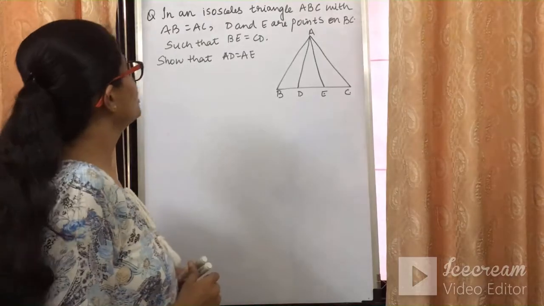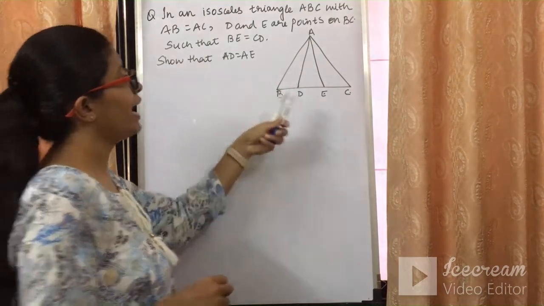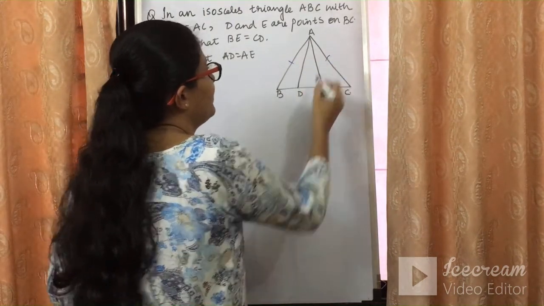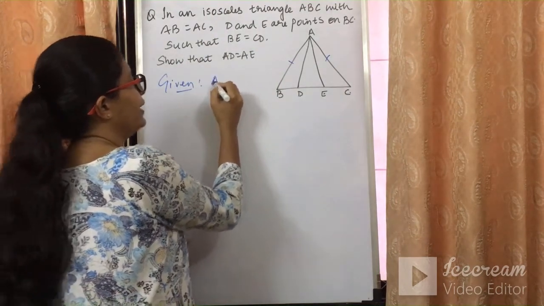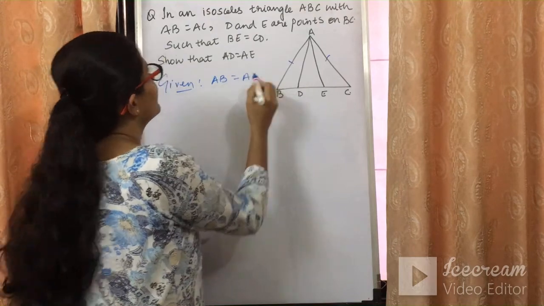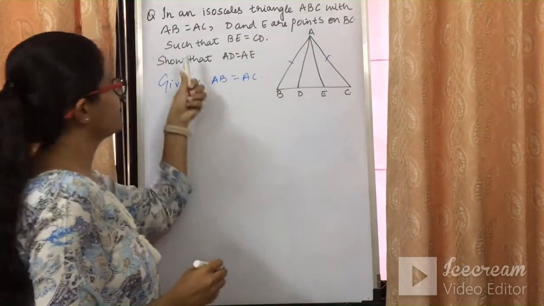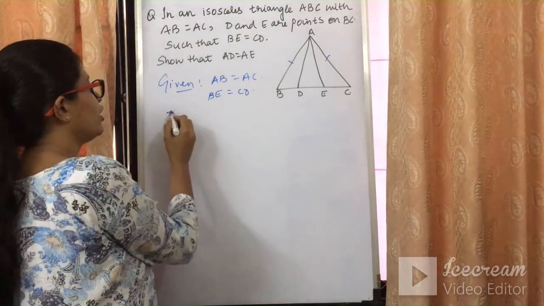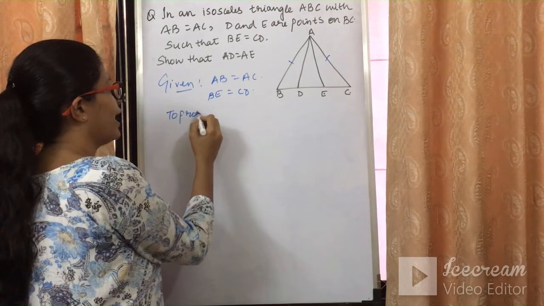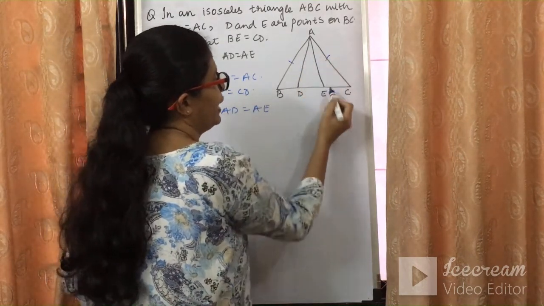Now let's have a look at this question. In an isosceles triangle ABC, what kind of triangle is it? Isosceles. Isosceles means that AB will be equal to AC. So what is given in the question is AB is equal to AC. And D and E are points on line BC such that BE is equal to CD, it is given. And what we need to prove is that AD is equal to AE.